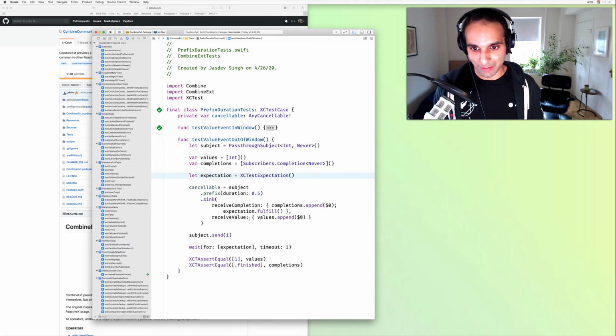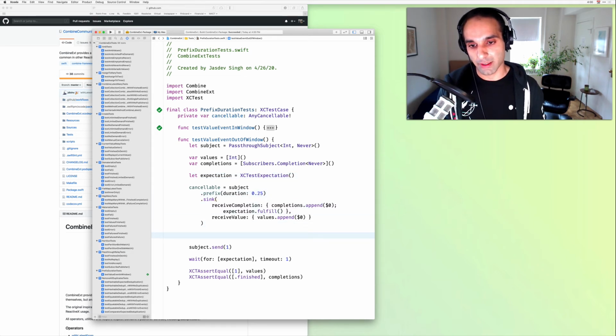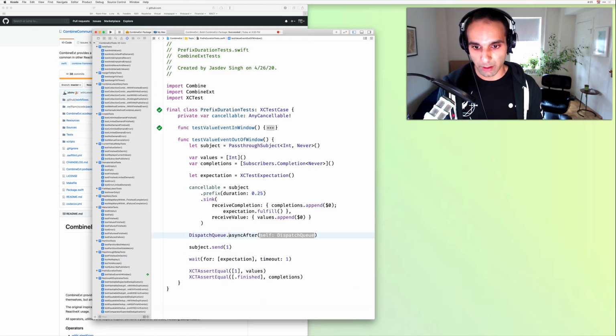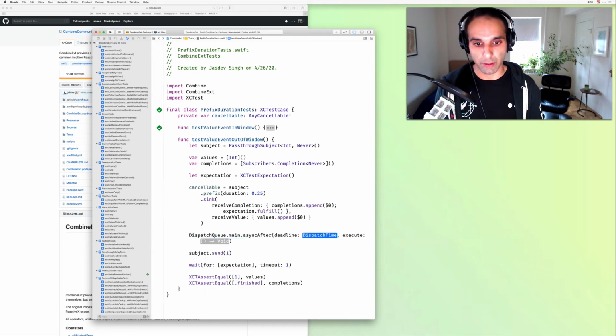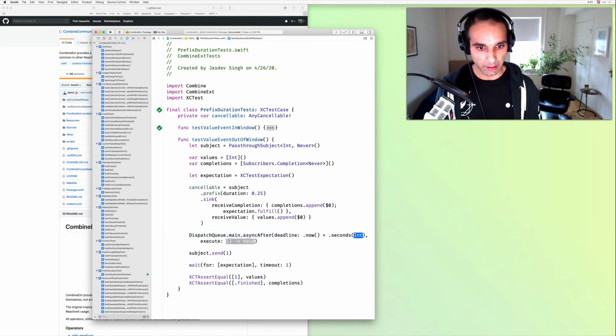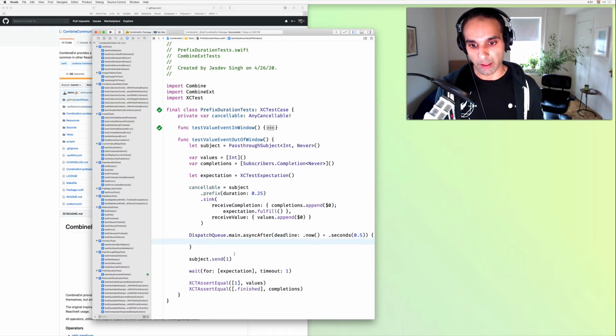Yeah, that's fine. So now what we'll want to do is, if our window, say, let's bump it down to say 0.25, we want to send an event after that window has elapsed. So we can say DispatchQueue.main.async after now plus, and basically our window is 0.25 seconds. So let's add a half second, fire that event, and we shouldn't see it downstream. So we can do seconds 0.5. And then now we can send our 1.